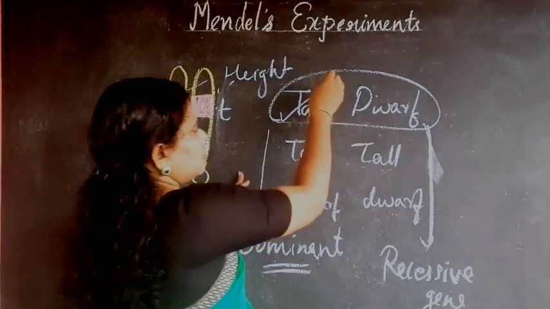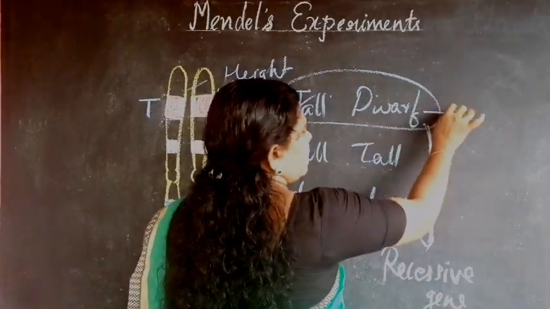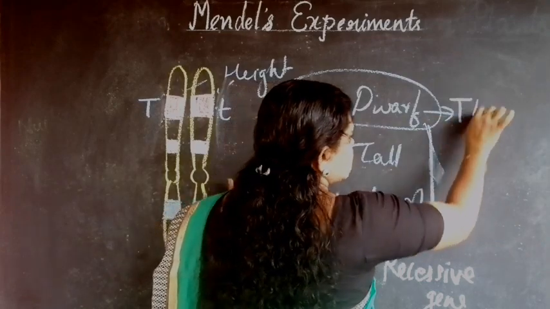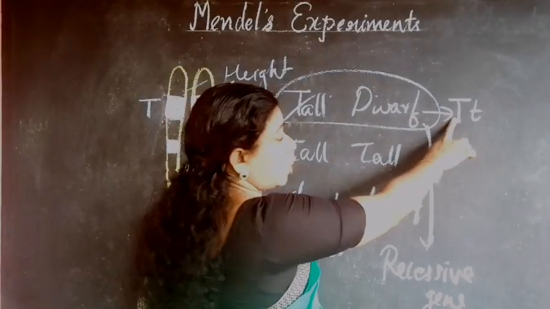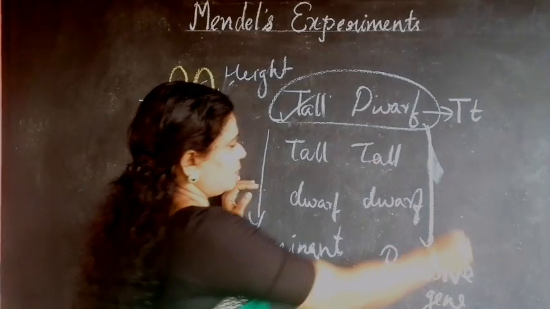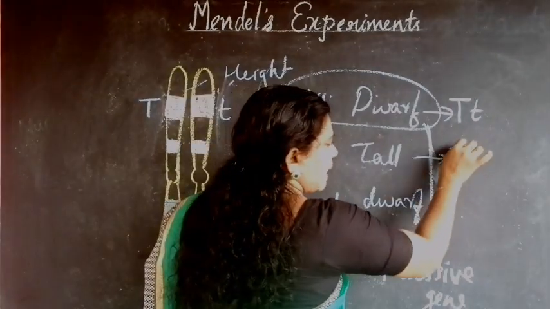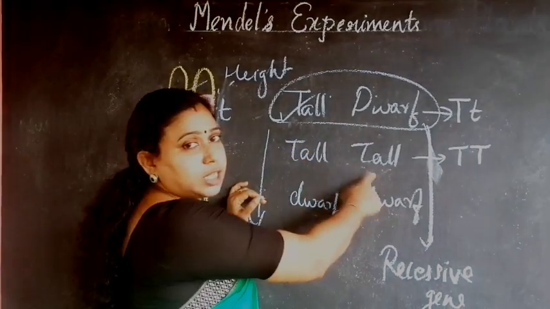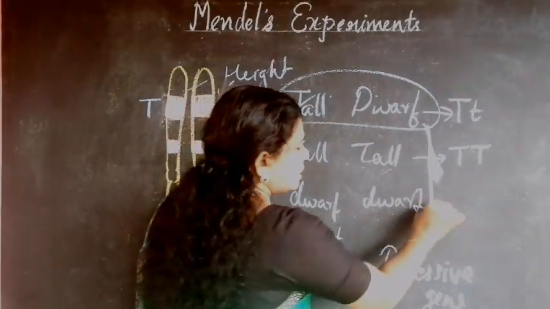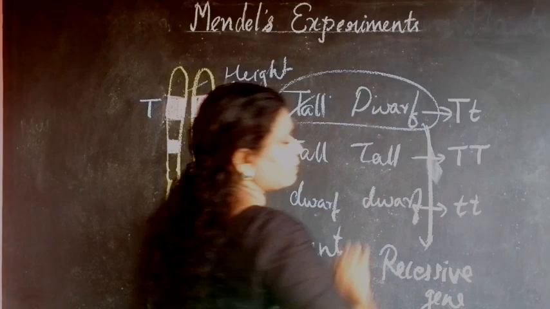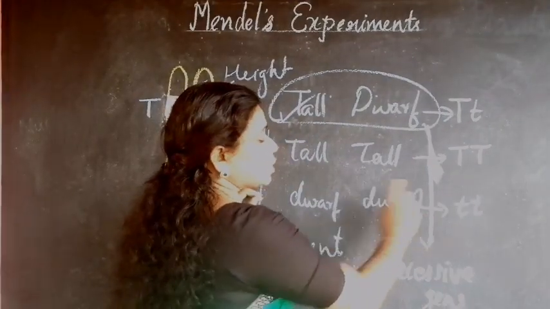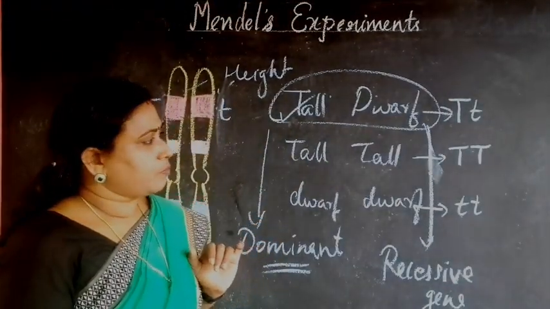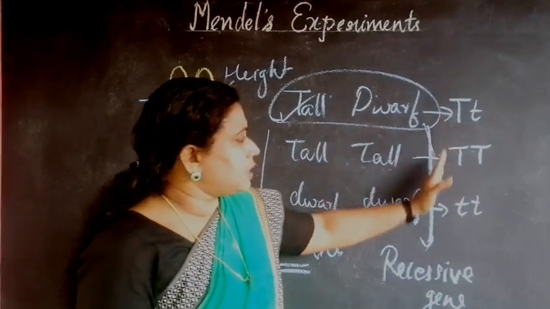So this can be represented as capital T, small t: one tall gene and one dwarf gene. This can be represented as capital T capital T, because both alleles show the dominant type. And this can be represented as small t small t, because both alleles show dwarfness. So three ways we can represent it.